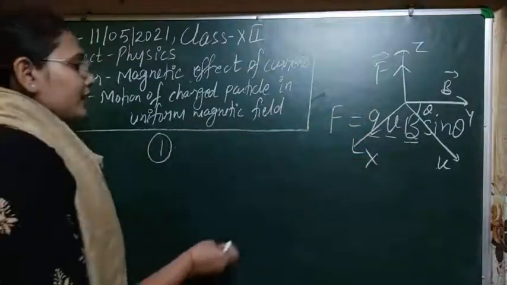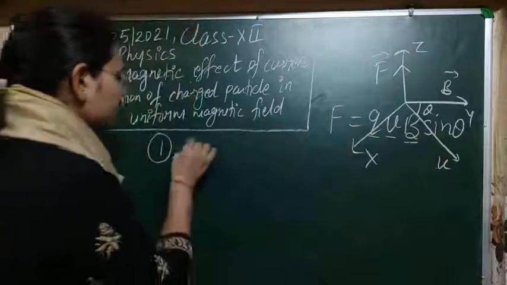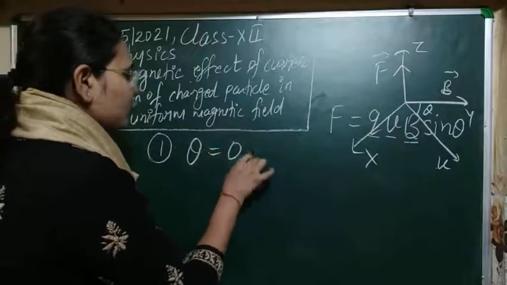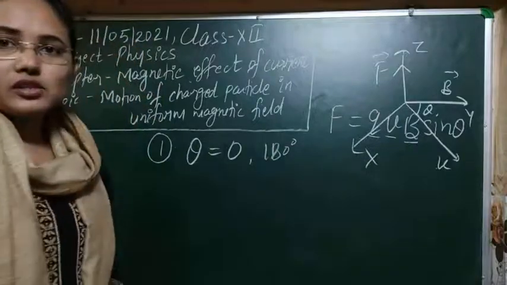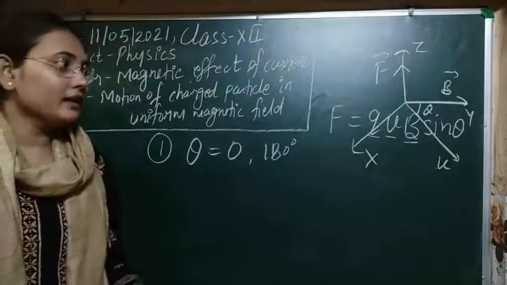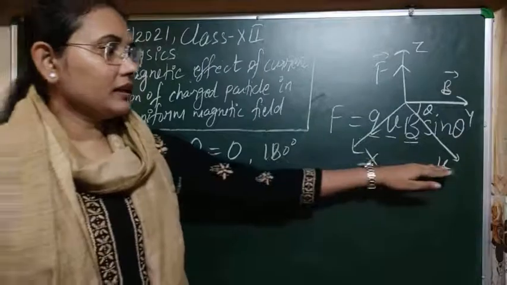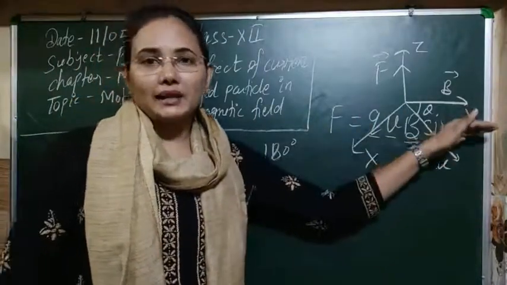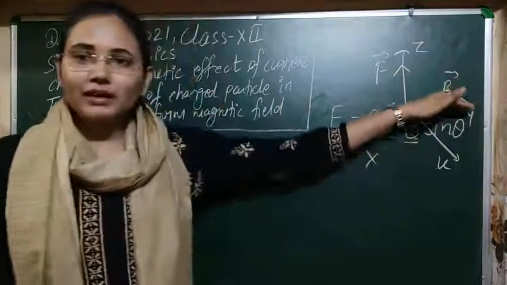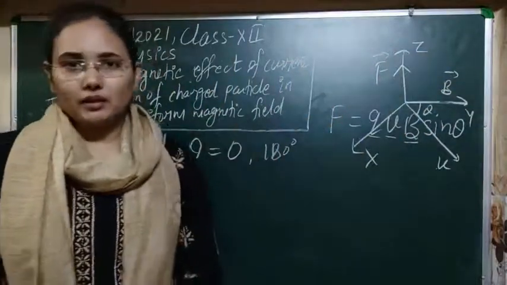So for this case, theta is 0 or 180 degrees. For 0 or 180 degrees, it means that the charged particle is moving along the magnetic field, parallel to it, or anti-parallel to the magnetic field.